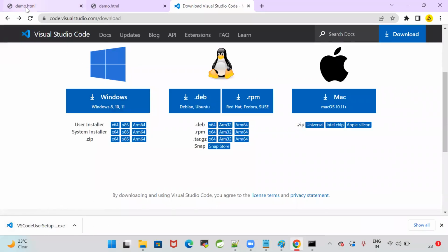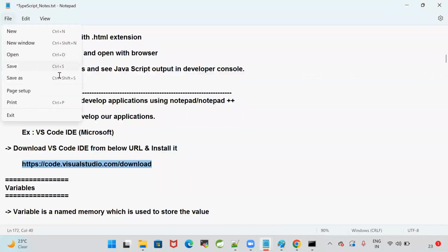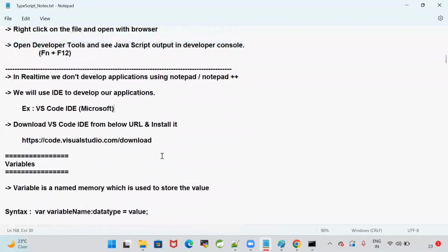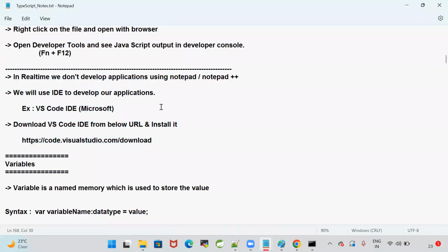For front-end development, we are going to use VS Code IDE. In the real time, we don't use Notepad or Notepad++ for the development. Using that VS Code IDE, we can develop our applications.